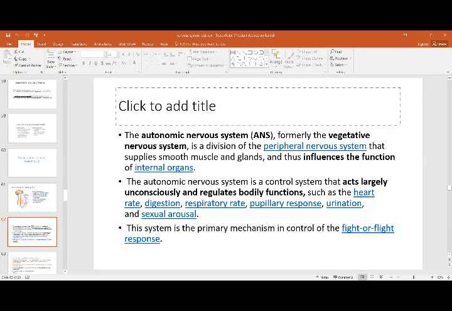The autonomic control system acts largely unconsciously and regulates the body functions. Its primary control is the fight or flight, that means in case of stress, the immediate response comes through this autonomic nervous system. The mechanism is fight or flight. That means either the body is going to react to it, or it is just going to stay away and run away from the damage.